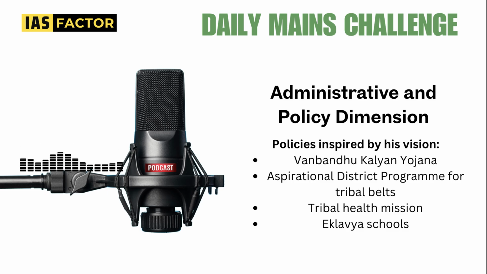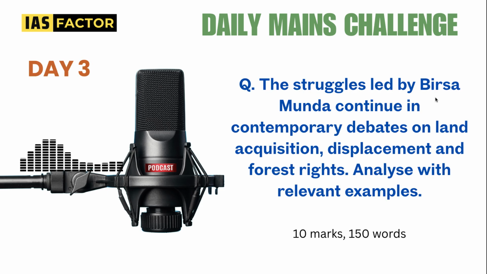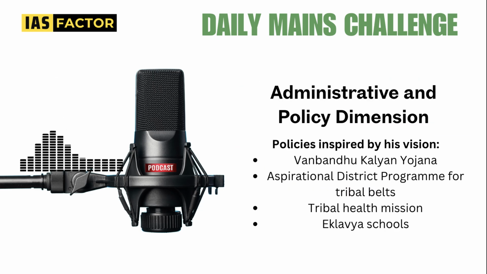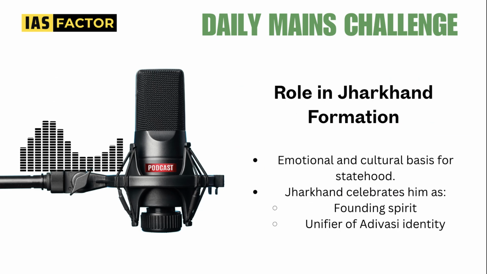And also, what is the policy dimension? Many policies: the Aspirational District Programme, the Vanabandhu Kalyan Yojana, the Tribal Health Mission, the Eklavya schools. There are a lot of policies. These are not directly linked with Birsa Munda, but the vision that Birsa Munda had can be inspired and reinterpreted in this manner. That is the basic idea in which this is being created. So these are all the important things that you have to take a look at.